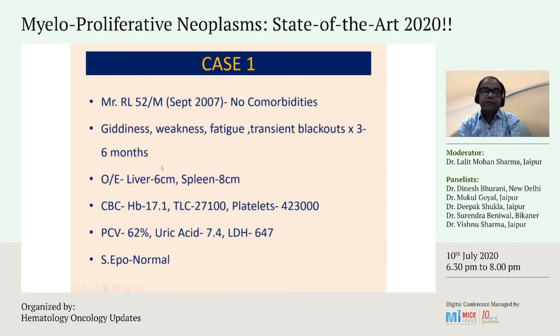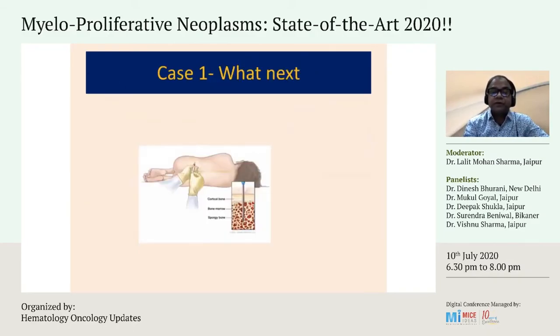Examination revealed liver 6 centimeters, spleen 8 centimeters, and these are his CBC report: hemoglobin 17.1, TLC 27,000, platelets 4,23,000. The hematocrit was 62%, uric acid mildly raised, LDH also raised, and we did a serum EPO, that is erythropoietin, which was also normal in this case.